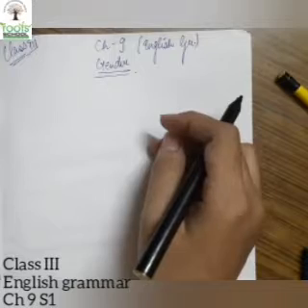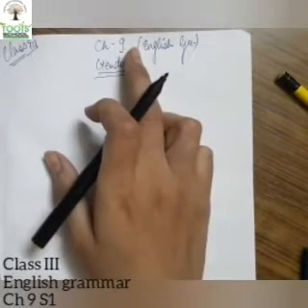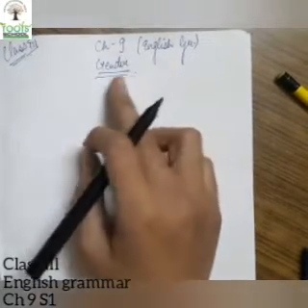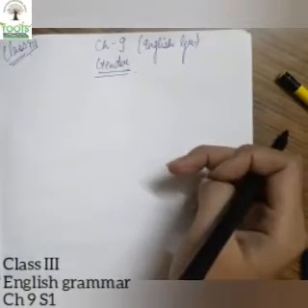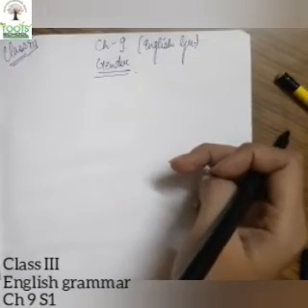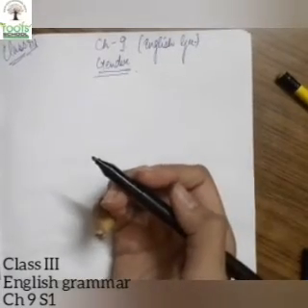And here we are going to start with our chapter number 9 of English grammar, that is gender. What is our topic for chapter number 9? Gender. Now, what is gender, children? You call some names, children.